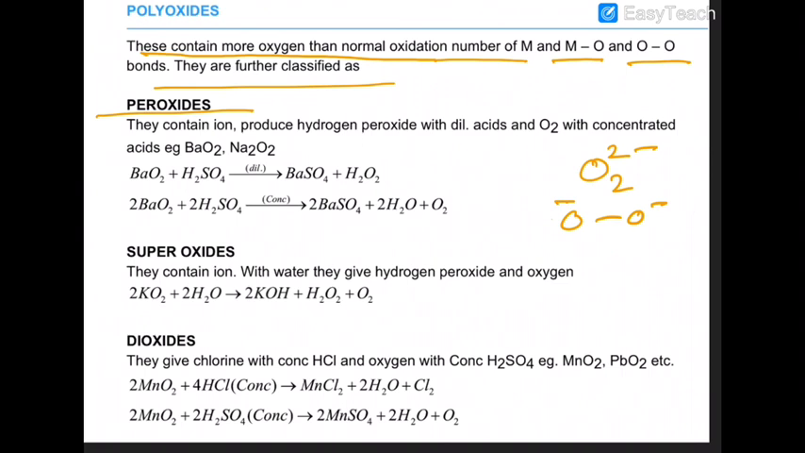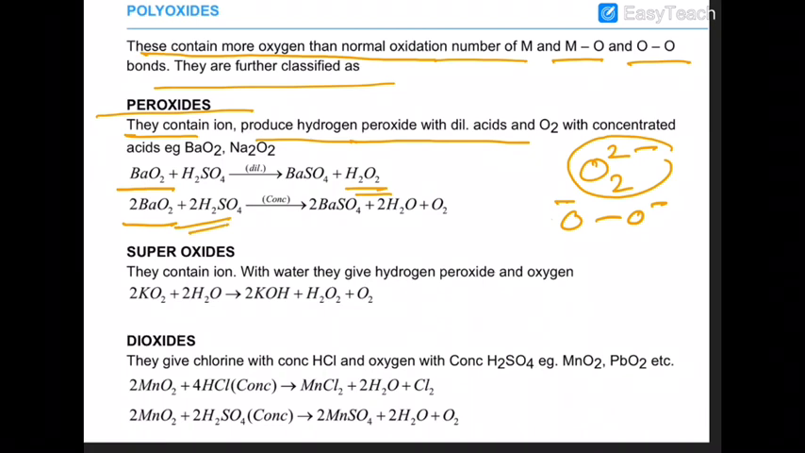So peroxides contain ions, and which ion do they produce? I told you, peroxide anion. This is the peroxide anion, and peroxides produce hydrogen peroxide with dilute acid, with the liberation of oxygen gas. Like you have barium peroxide, then you have formation of H2O2. But if you use concentrated sulfuric acid, then also you will have the formation of these types of compounds.